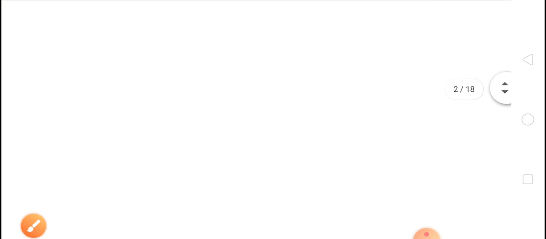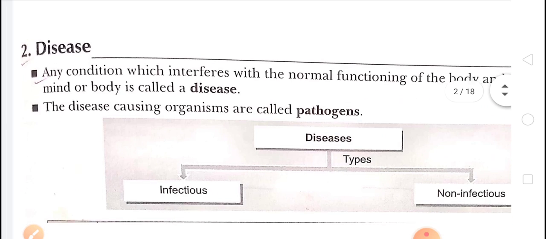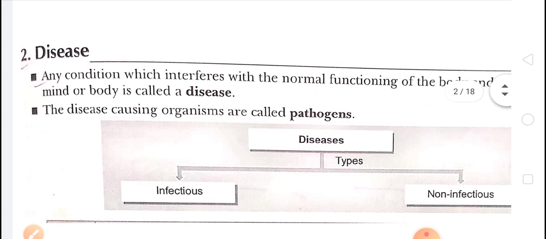Second, disease. Disease, children, I told you, is an abnormality in our body. If our body organs are not doing their role properly, the function is affected, then we have a disease. Okay, the disease can be caused by pathogens.